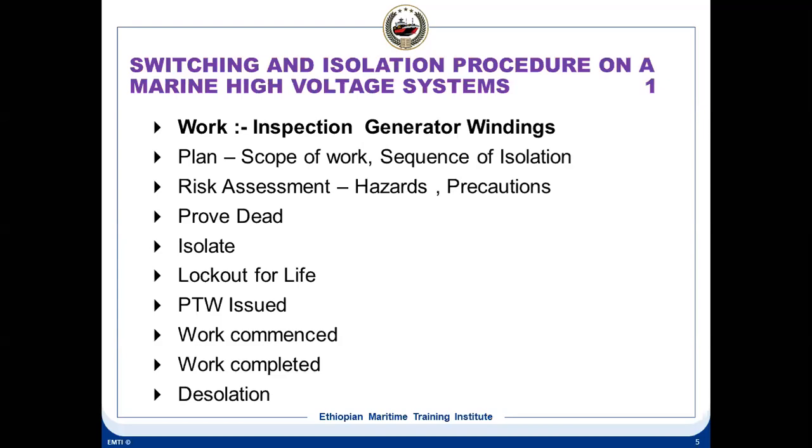First will be the planning section, then the risk assessment. And as I told you, the planning section has to be discussed in the work plan meeting. Risk assessment has to be made by all the group of people who are involved in this work. So you cannot eliminate anybody in this. If you need some work on the deck also, deck people are there, you have to involve them also. Even a standby person, let's say maybe some junior engineer or maybe some oiler, whoever it may be, you have to involve him also. And the risk assessment has to be made together by the team itself.